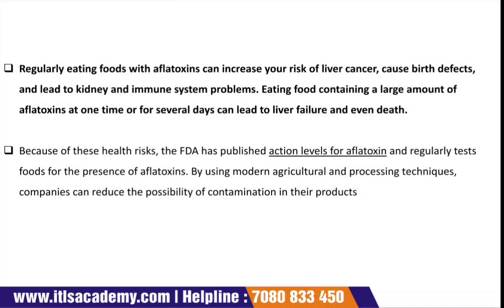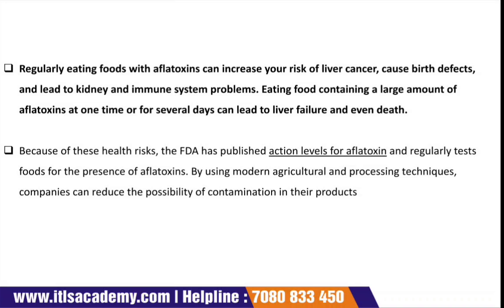Because of these health risks, the FDA has published an action level of aflatoxins and regular tests of foods for the presence of aflatoxins. By using modern agricultural processing techniques, companies can reduce the possibilities of contamination of their product.